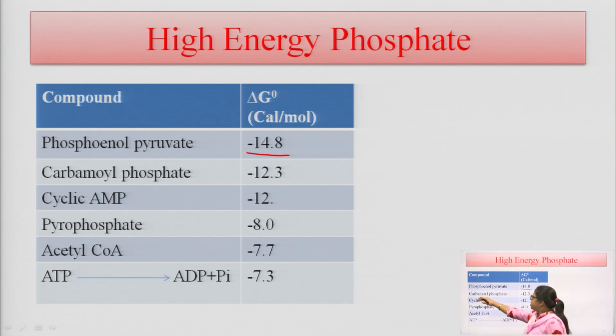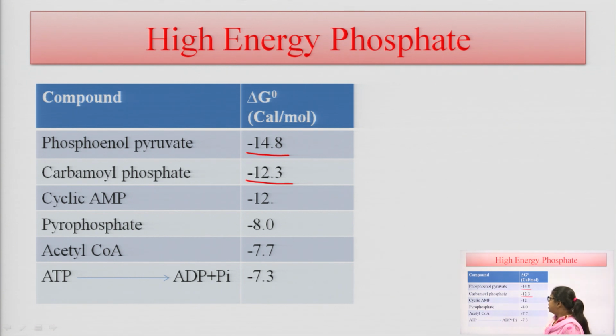The second is carbamoyl phosphate, which on hydrolysis gives minus 12.3, also a high energy phosphate.